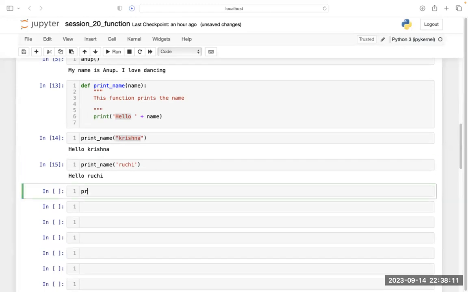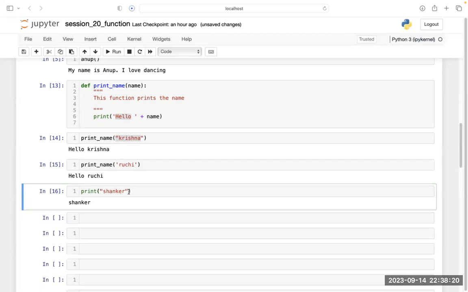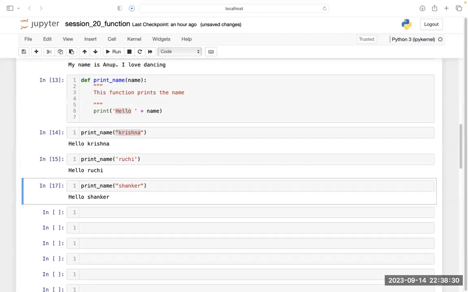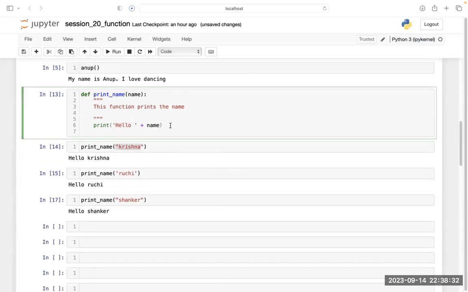Whosoever name I pass. Let's print something else. Shankar. Print underscore name Shankar. Hello Shankar. So what it is doing, I have written one function here, and after that I have to simply call this function and pass a name as an argument.